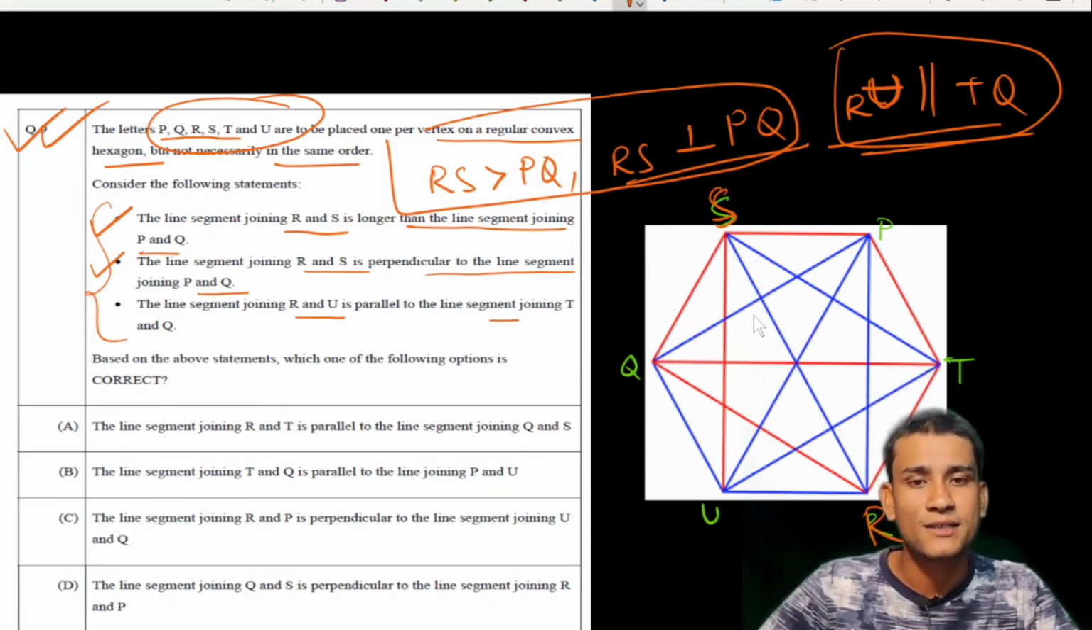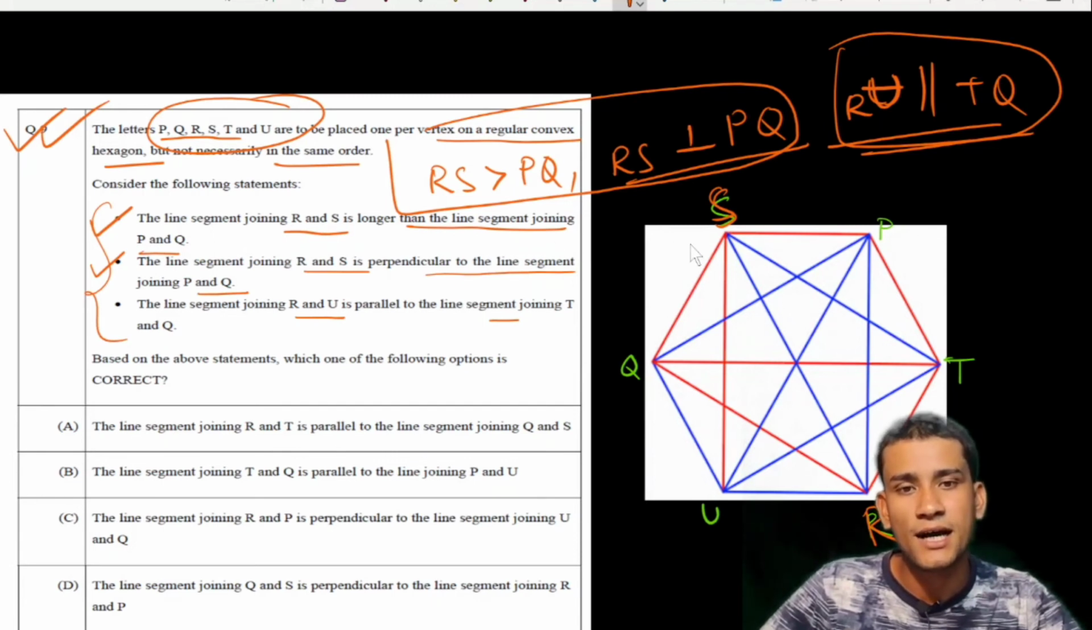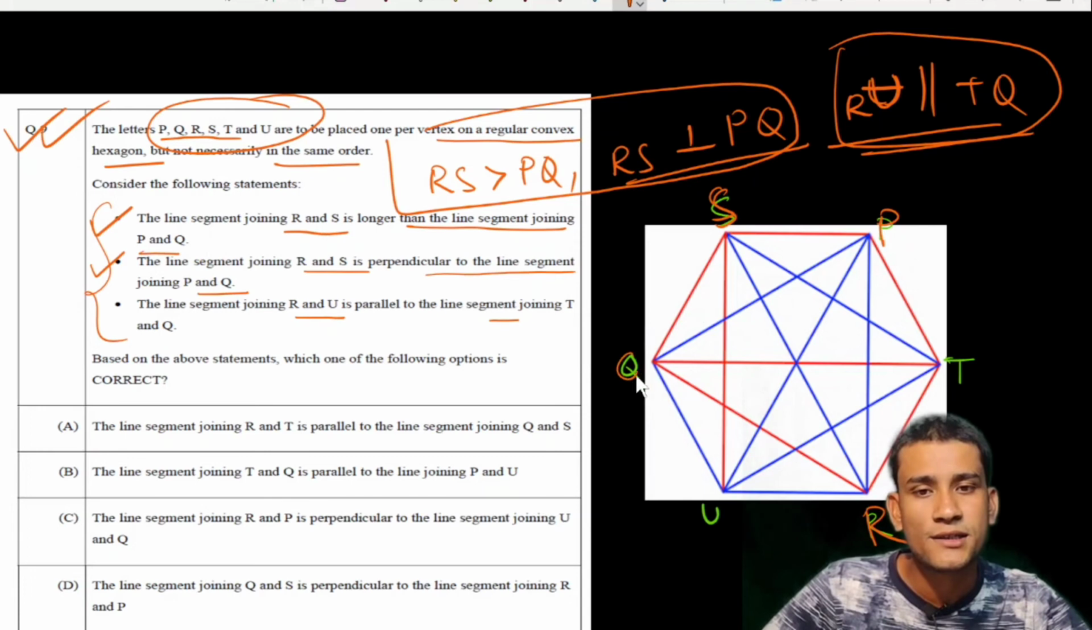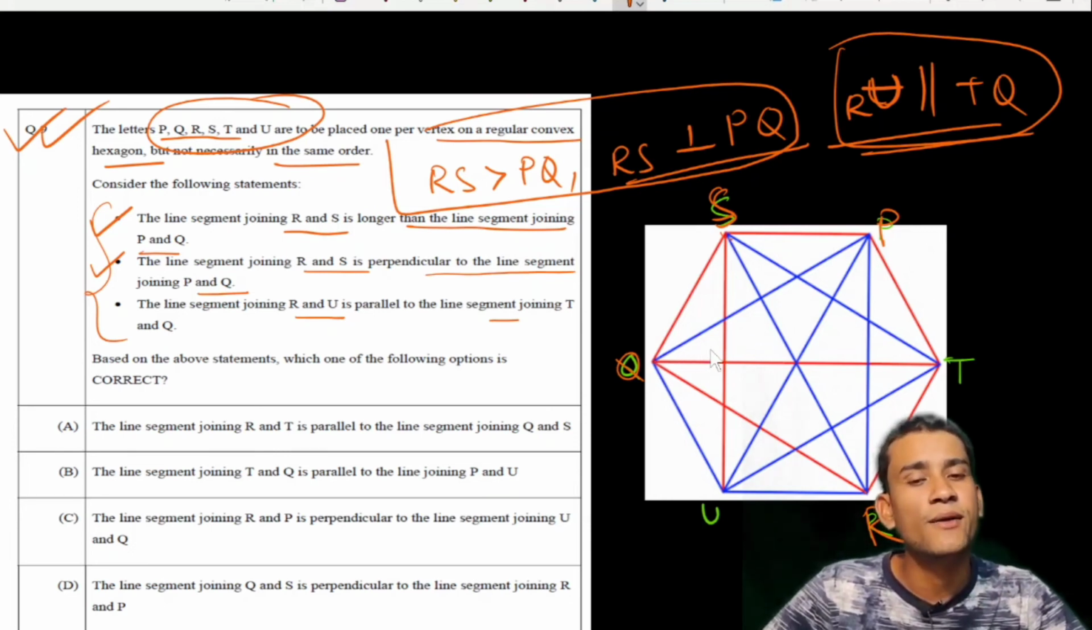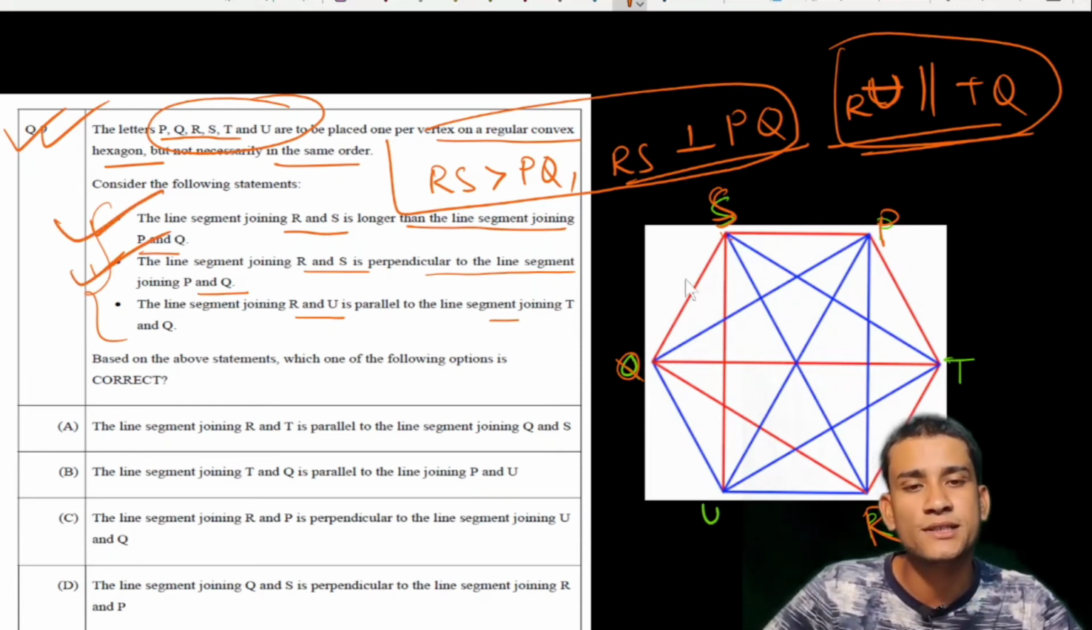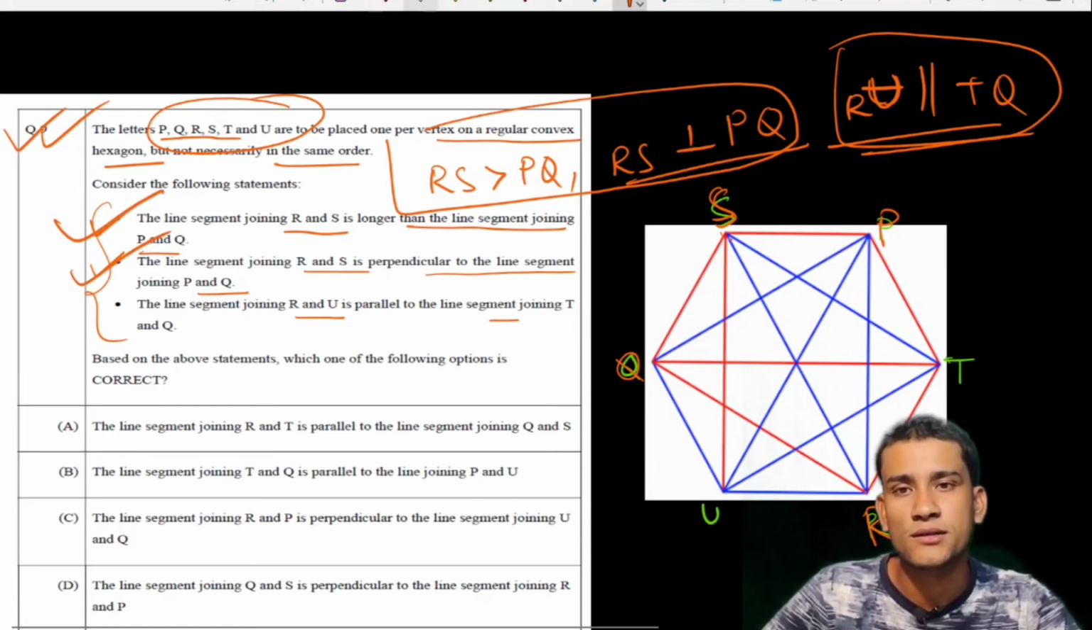So S, R, here I take R and S, and P and Q here. So see, this diagonal, this line RS is obviously greater than P and Q's. It is clear from the figure. Okay. Now one more thing is that these two are satisfied if we take this way, SP and QR.